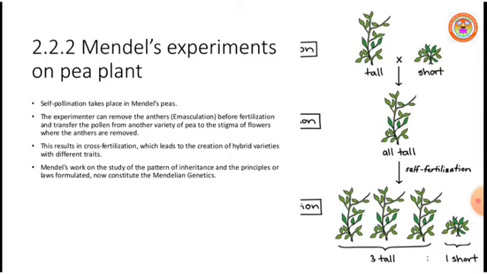Mendel removed anthers before fertilization started, and transferred pollen from another variety of pea to the stigma of flowers where the anthers were removed. I'm repeating: in the bisexual flower of Pisum sativum, he removes anthers, then transfers pollen collected from another variety of pea to the stigma of flowers where the anthers are already removed.